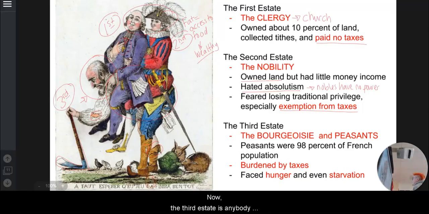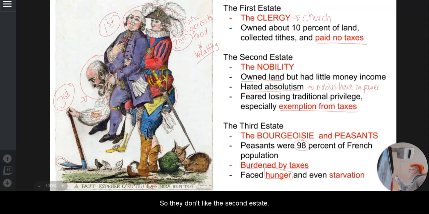Now, the third estate is anybody who was not the clergy and not the nobility. So in this case, it was the bourgeoisie and the peasants. They made up 98% of the population. They have to pay 100% of the taxes, and they are starving. They have not eaten. Now, the bourgeoisie, they're doing a little bit better because they're business owners, but because they're not nobility, they don't have any rights.